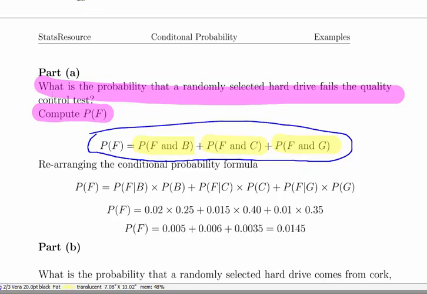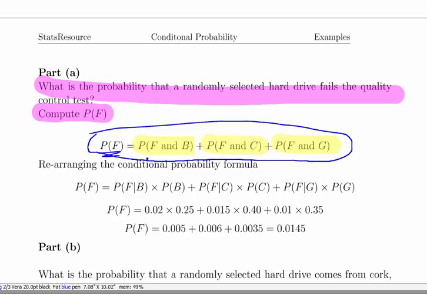So we want to find the probability of F and B. Essentially the probability of F can be broken up into three pieces like that, and those three pieces account for 100% of all of the faulty hard drives.